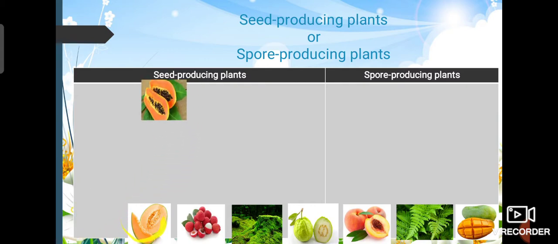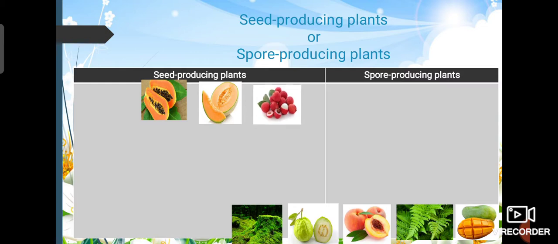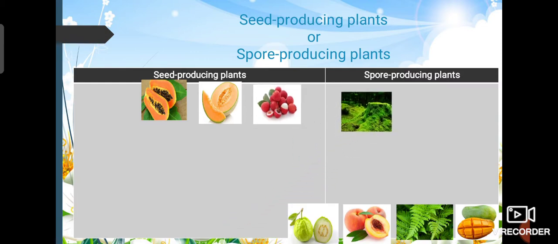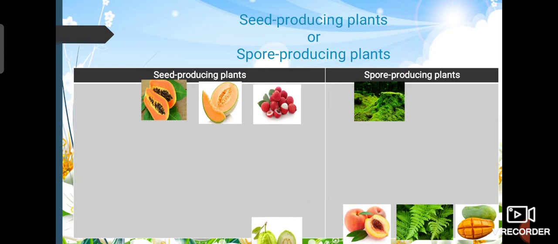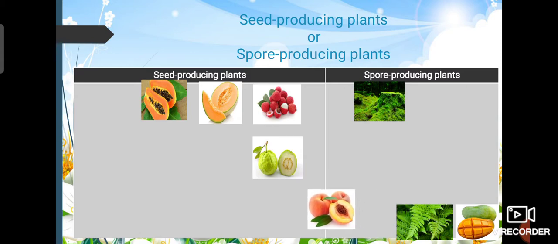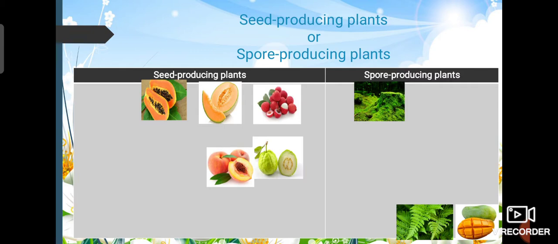What about this, the rockmelon? Definitely a seed producing plant. What about the lychee? Look, we can see the seed coming out from the flesh of the fruit. And what about this, the moss? Do they have seed? No, they don't, because they produce spores. What about the guava? Guava goes into the seed producing plants. What about the peach? It goes to the seed producing plants as well.